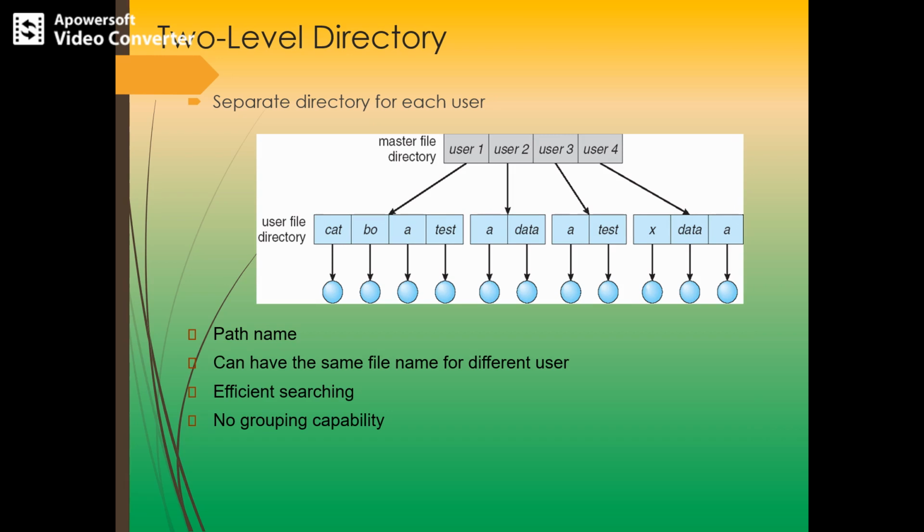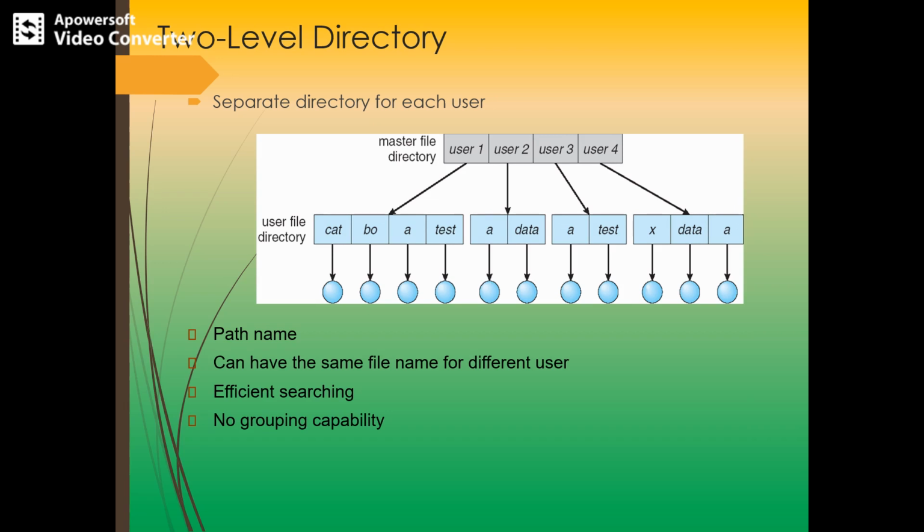User directories themselves must be created and deleted as necessary. In order to create a file, the operating system searches only that user's UFD to determine whether another file of that name exists. To delete a file, the operating system confines its search to the local UFD. Otherwise it cannot delete another user's file which has the same name. So a program creates a new UFD and adds an entry for it to the MFD.